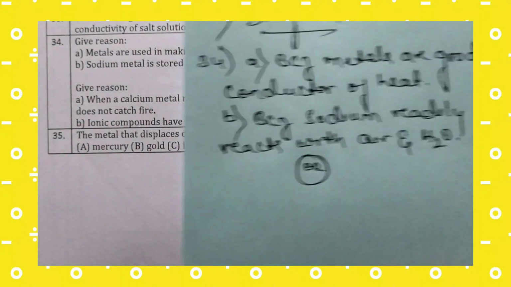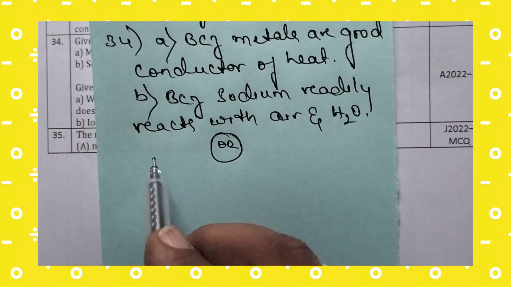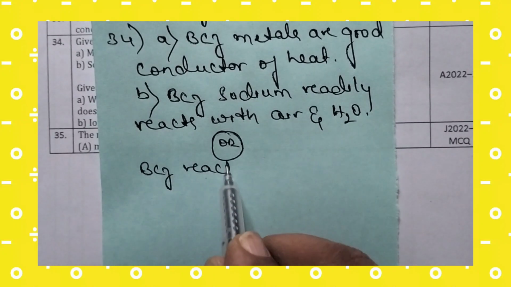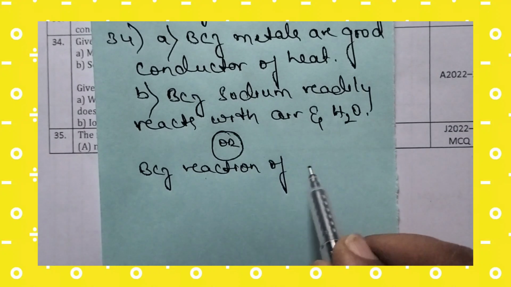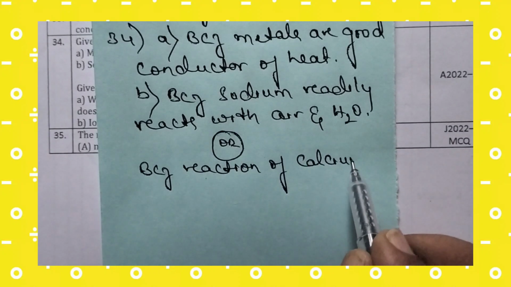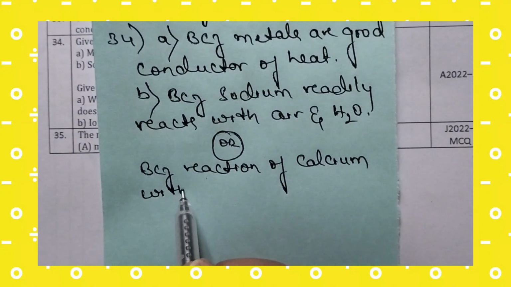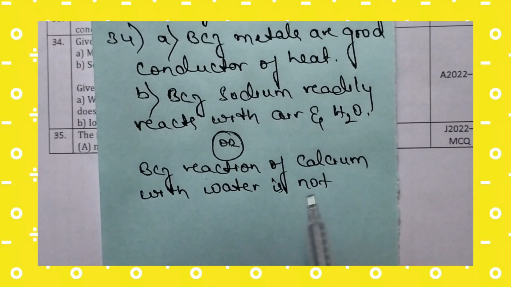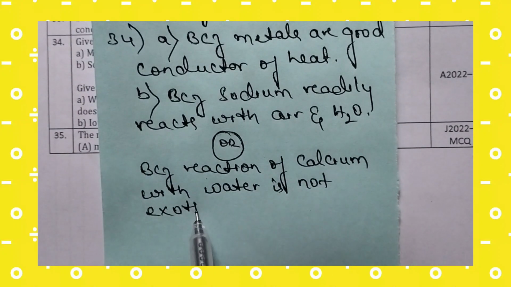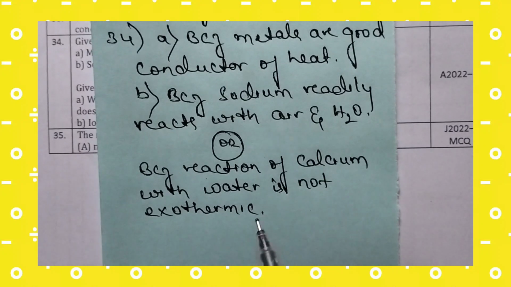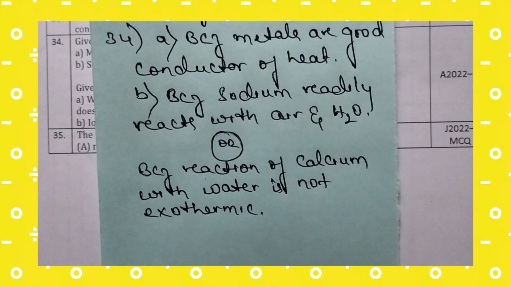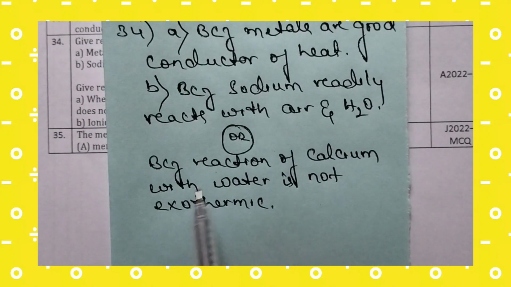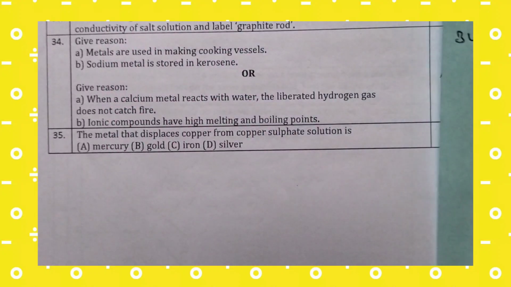The reason is because the reaction of calcium with water is not exothermic. It does not release much heat, so that is why the hydrogen will not catch fire.